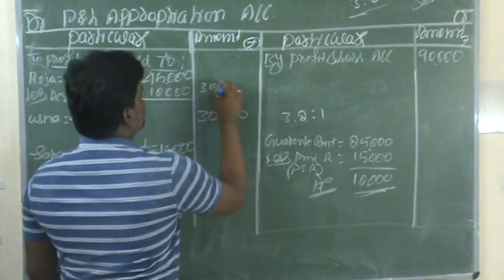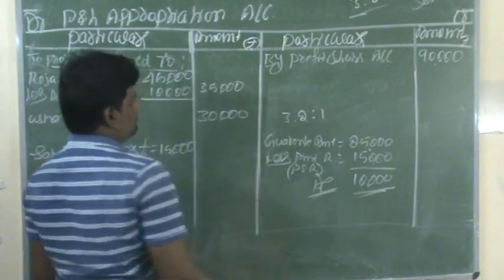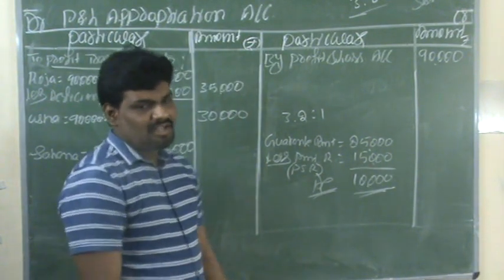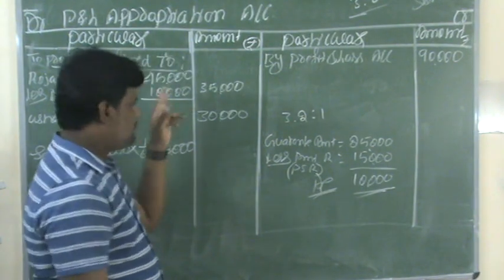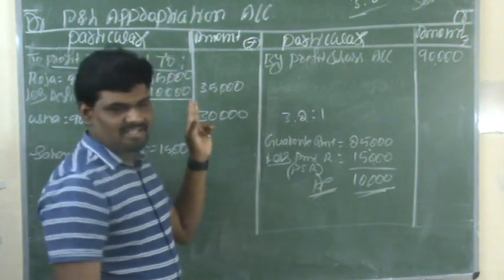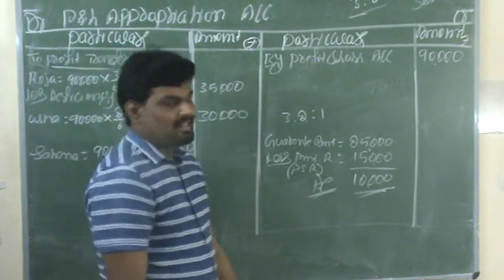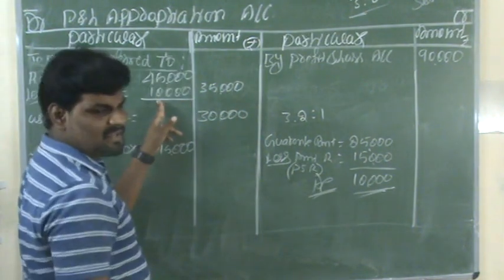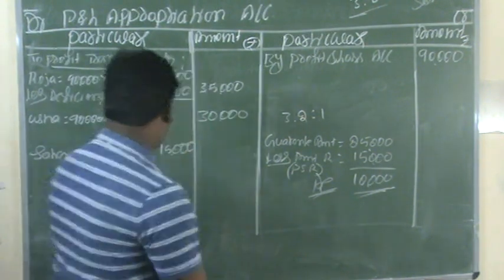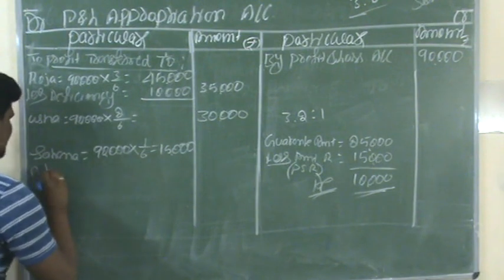So now you have to record in the amount column 10,000 rupees, this deficiency amount. The deficiency amount needs to be payable to the new partner because this partner gave the guarantee, right? That's why we need to add the 10,000 rupees to the new partner's account, Sahana's.